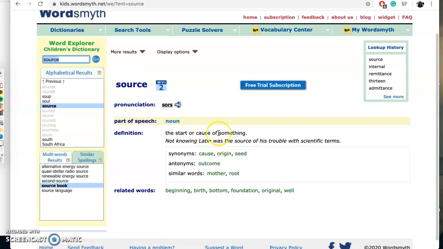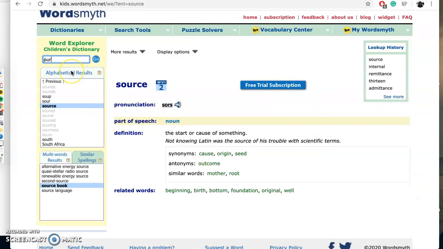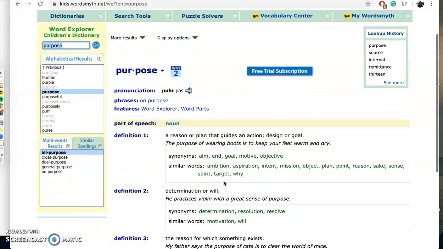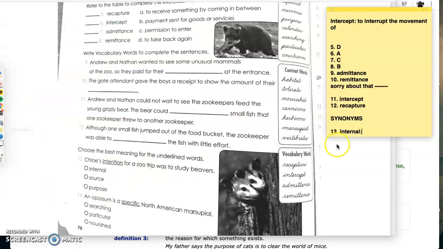The start or cause of something, so like the beginning of something. Chloe's beginning of something for a zoo trip doesn't really make sense. How about purpose? The reason or plan. Aha! Goal, motive, aim, end, objective, mission. Perfect. So yes, number 13 would be purpose.